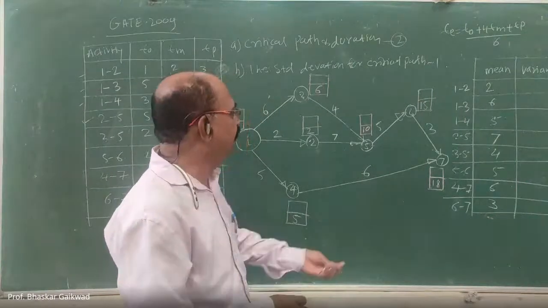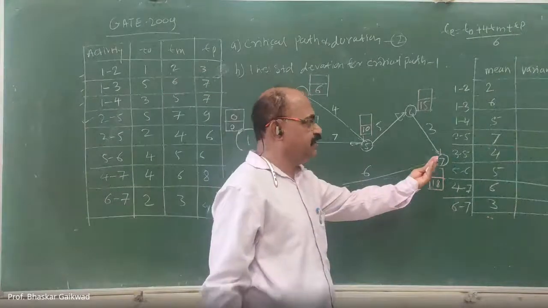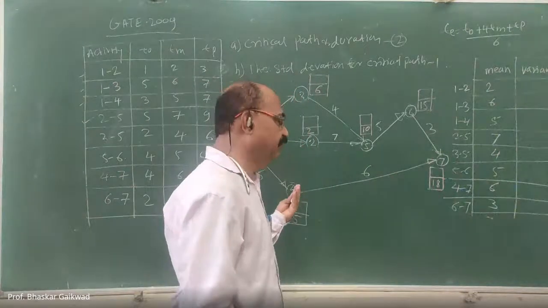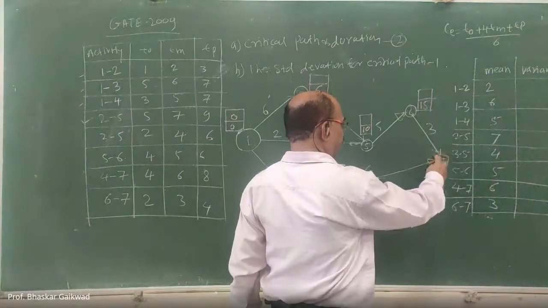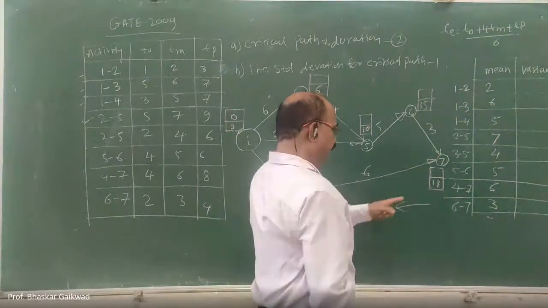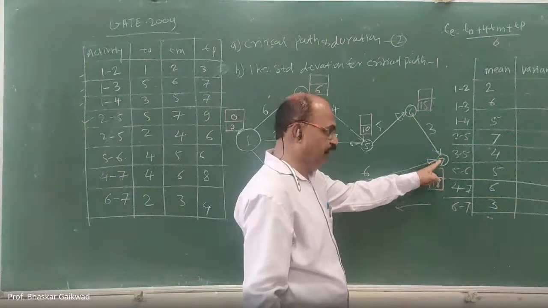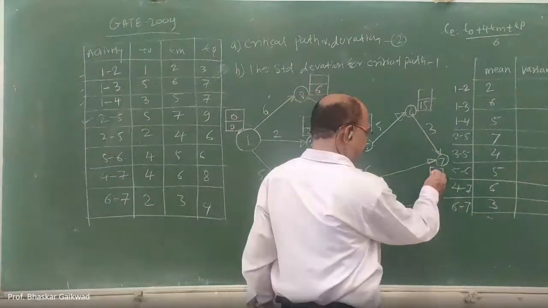After this, you have to go for backward pass. In the backward pass, you have to consider the minimum time. So here there are two activities. We are going in this direction. Initially, for the last event or node, whatever the earliest start time is, the same time will be there.